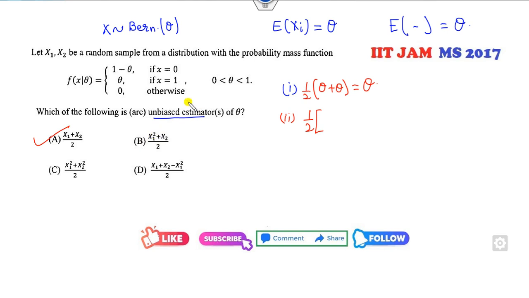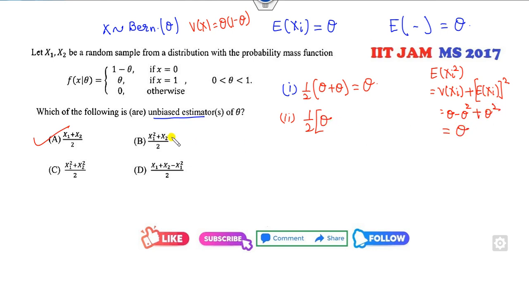Second option, half is outside. Expected value of xi square. How can you find the expected value of xi square? I can use the variance of x1 plus the expected value of xi, whole square. What is the variance of the Bernoulli distribution? Theta into 1 minus theta. So it's theta minus theta square plus theta square, which is also theta, plus x2. The mean of x2 is also the same.